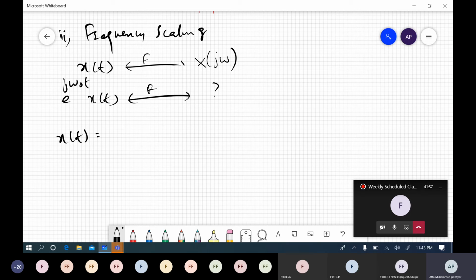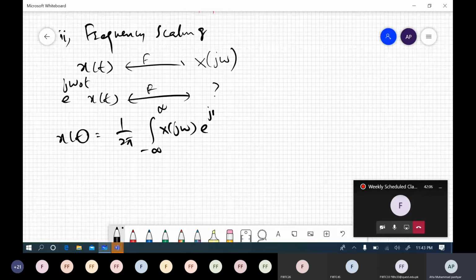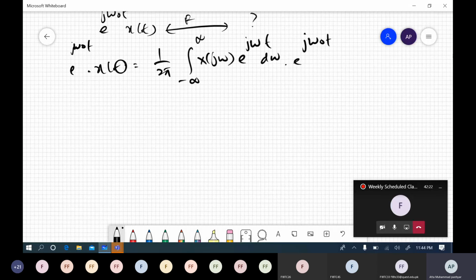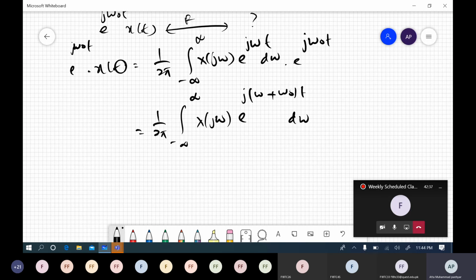So if x of t is equal to 1 over 2 pi from minus infinity to infinity x of j omega e to the power j omega t d omega, and we multiply both sides with e to the power j omega naught t, an exponential signal, then what we get is 1 over 2 pi from minus infinity to infinity x of j omega e to the power, now j times omega plus omega naught t d omega, right?